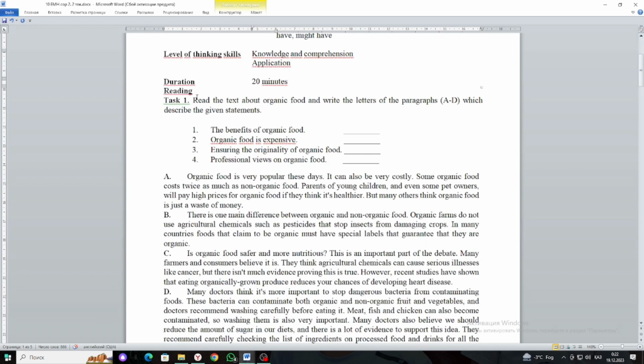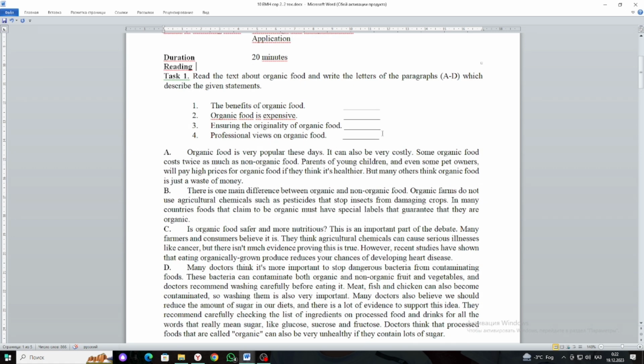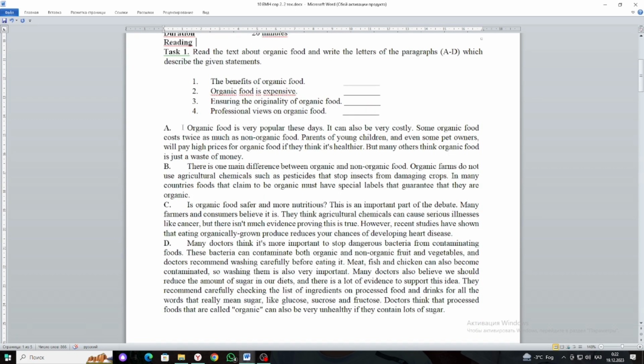Task 1. Reading. Read the text about organic foods and write the letters of the paragraphs A to D which describe the given statements.